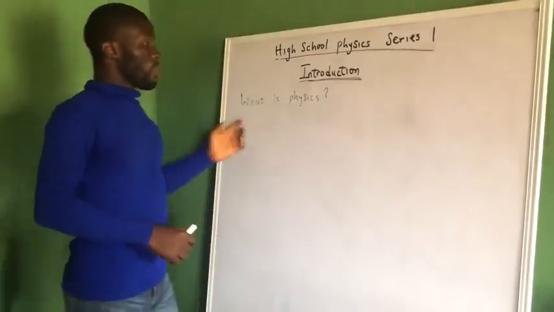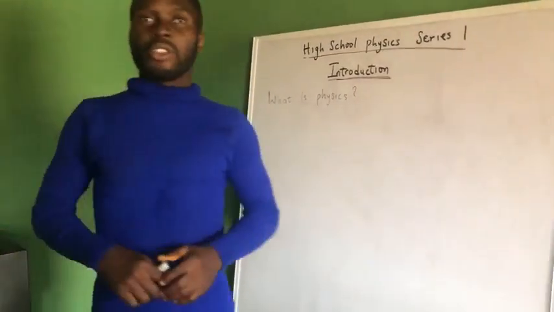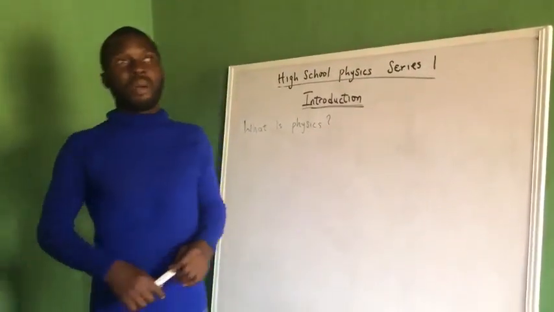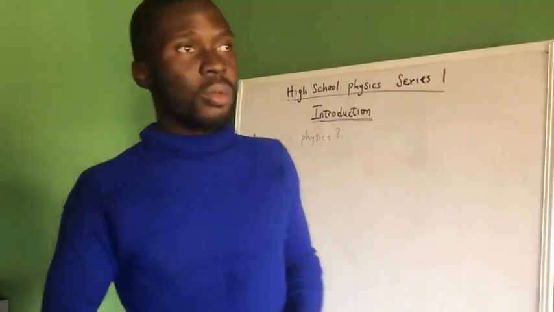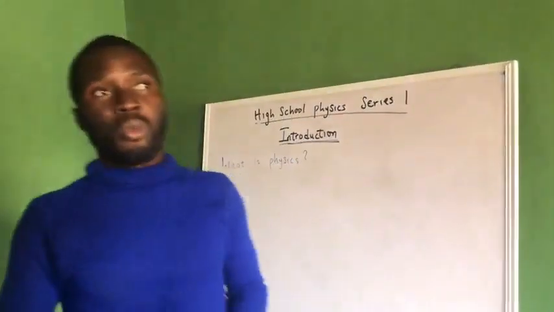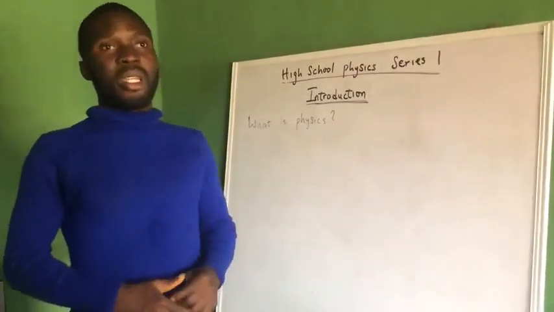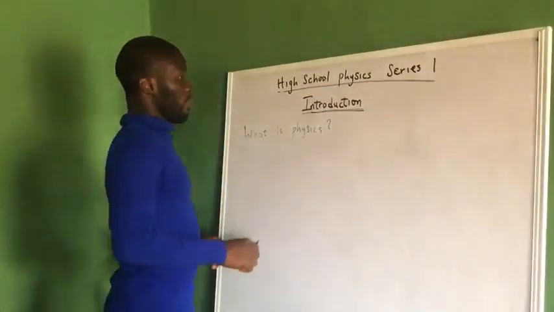Now, what do we mean by physics? What is physics? As we all know, our natural world. When we say the natural world, what do we mean? The world that we can perceive, we can see sometimes. The world that is visible to our eye and the likes. So that's what we mean by natural world, at the basic, let me just say that. Now, what do we now mean by physics?